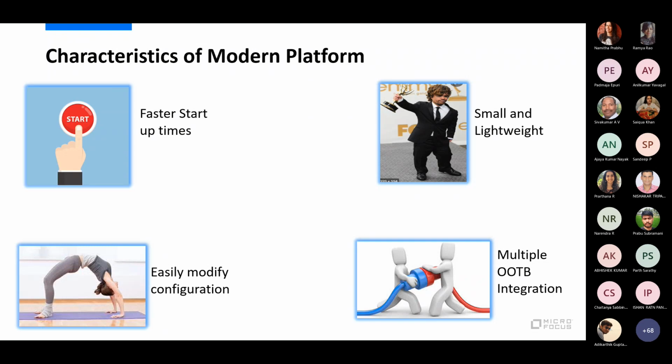It was running in dev and now it runs in production with a few minimal changes. And then we also want it to be easily integratable, so I should be able to integrate with various third-party libraries and software, because not everything is packaged within the application software. We want it to be small and lightweight.